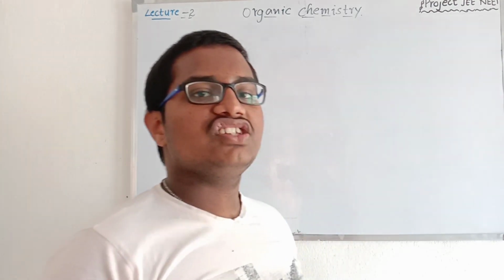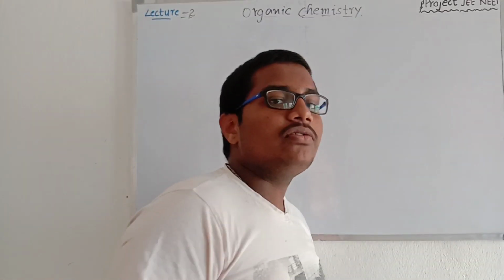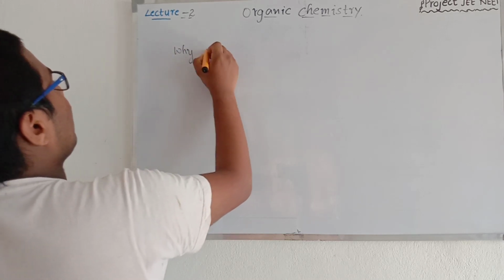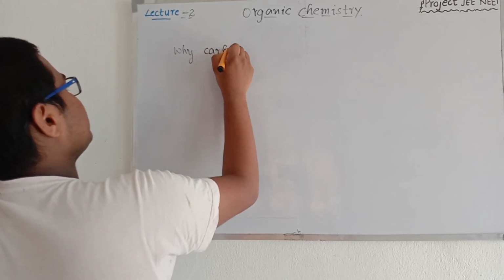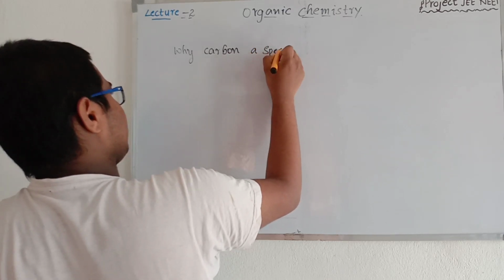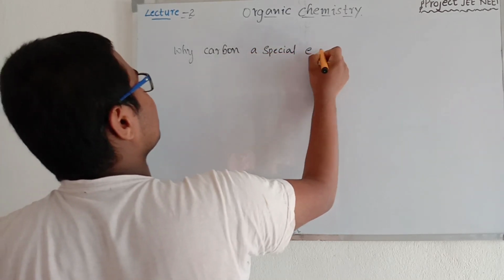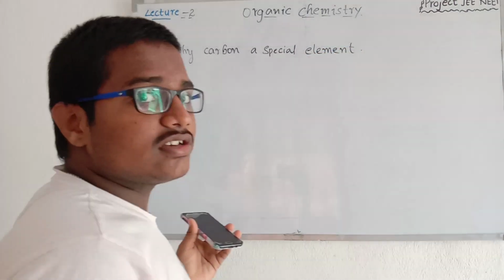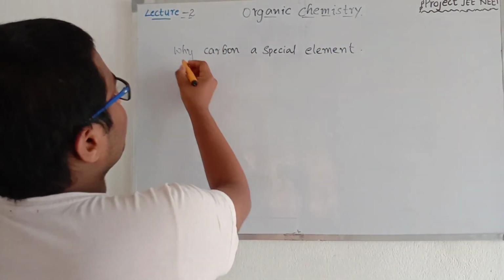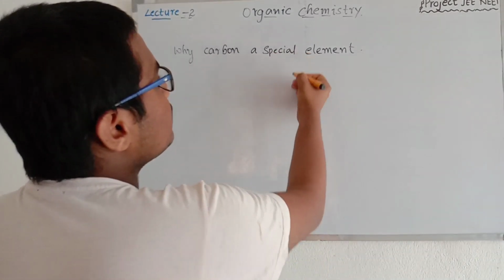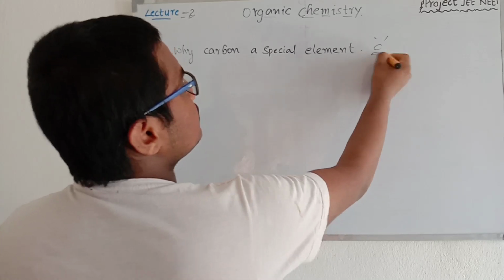So guys, in the last session we discussed why carbon is treated as a special element. In the first discussion of the last session, we discussed 4 main differences between carbon and other elements.